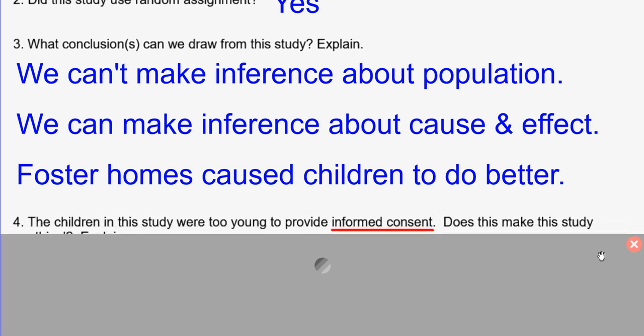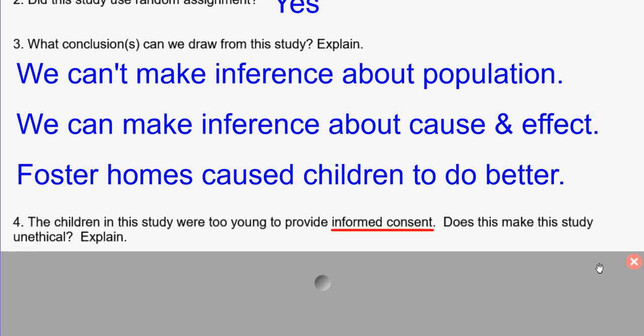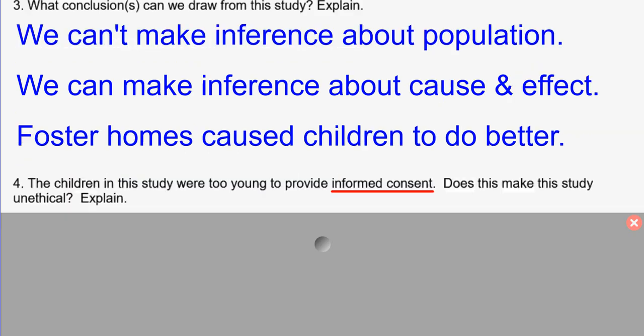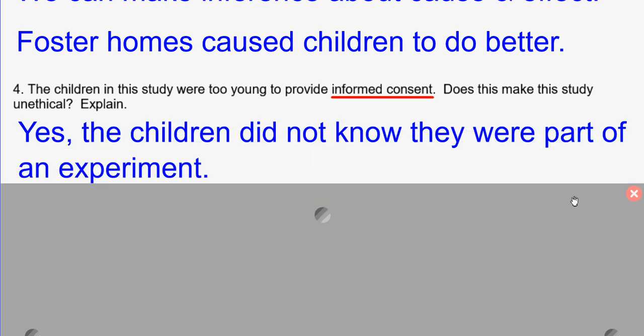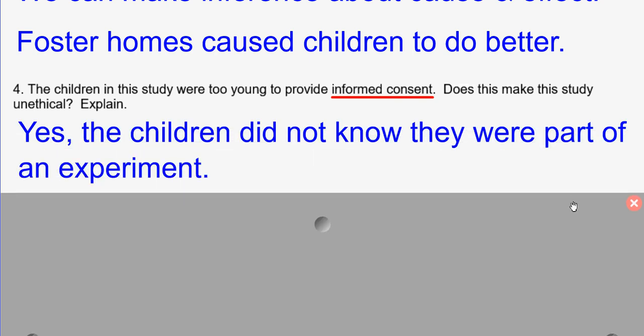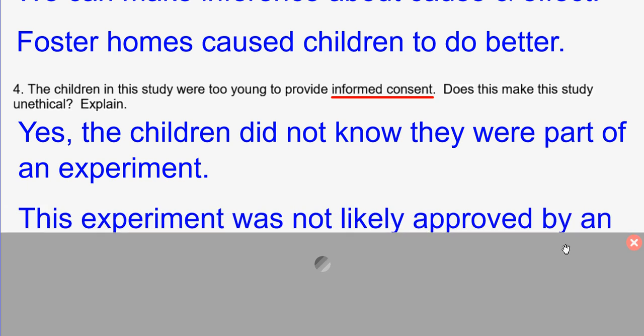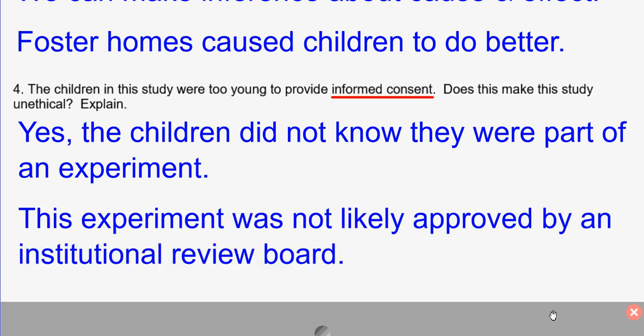Now, if the children in the study were too young to provide informed consent, does it make the study unethical? Well, you do want to have consent for an ethical study, right? So that's an issue. And also, it didn't make any mention of a review board, so that also would be an issue as well. So those two factors would say that would probably be an unethical study.